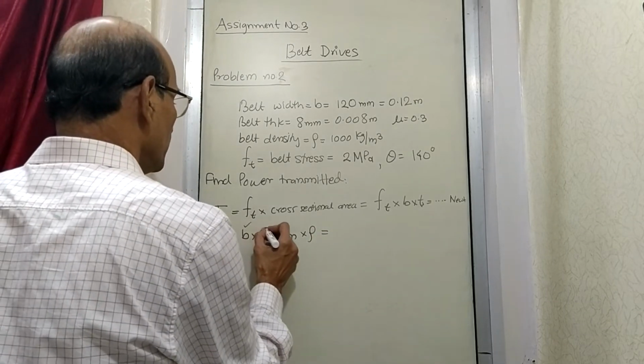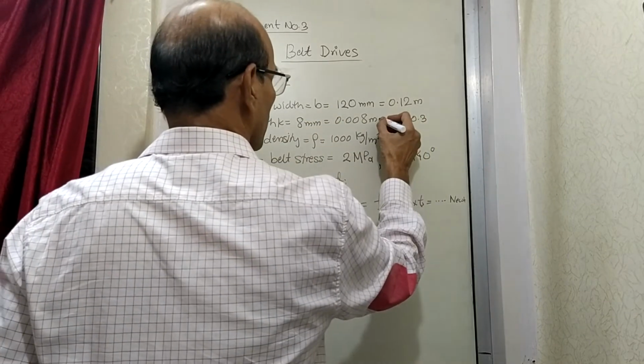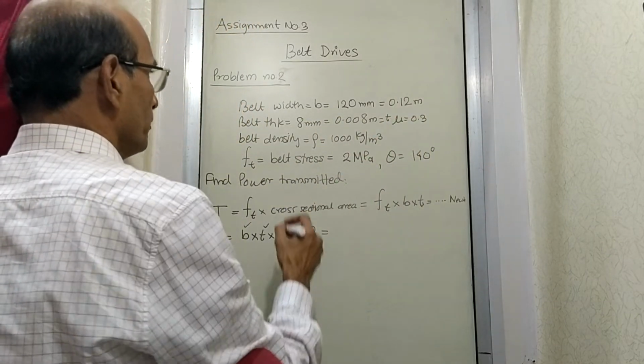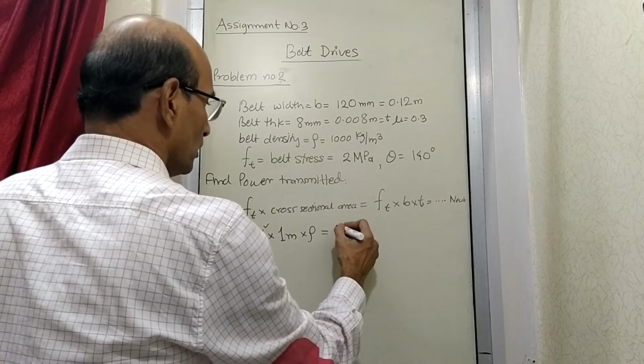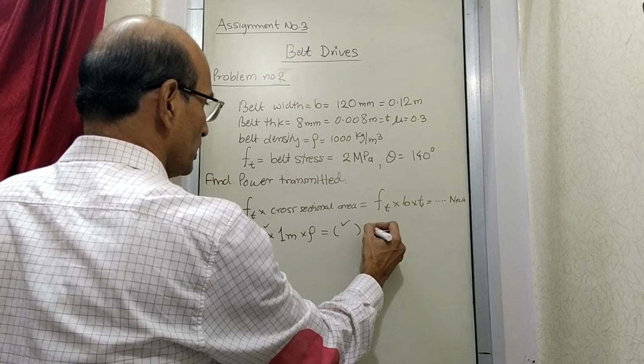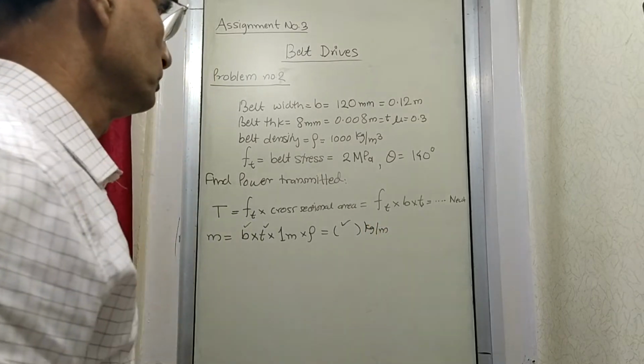because we are given B, T is also given, B and T are there. This is B, this is T in fact. So B, T, rho is given, so you will get the answer of this particular, how much is the mass of the belt, which is in kg per meter length.